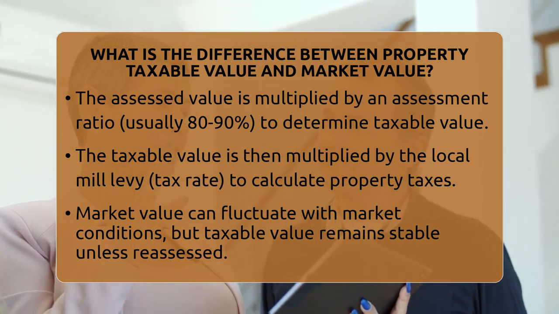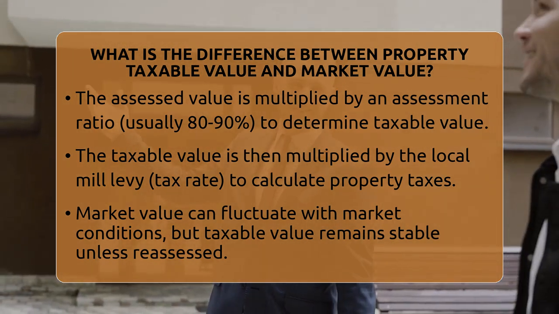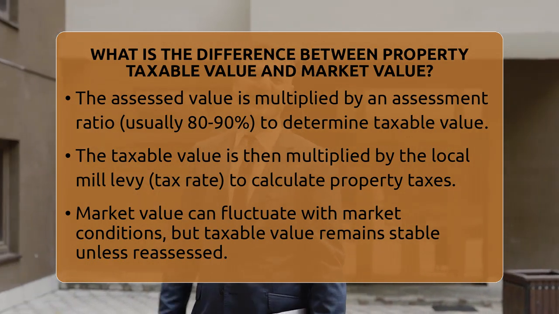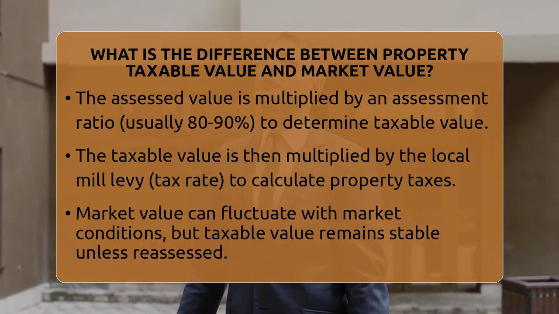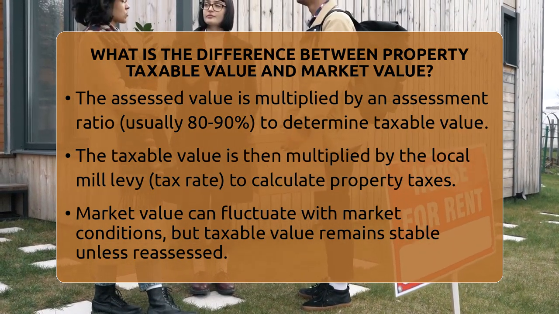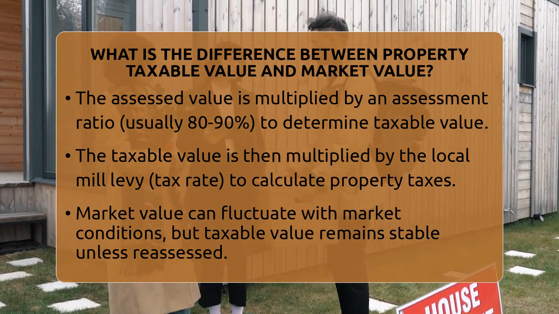Next, the assessed value is multiplied by the local tax rate, called the mill levy, which is expressed in dollars per $1,000 of taxable value. If the mill levy is $9 per $1,000 of taxable value, then the property tax would be calculated on the taxable value. Using our example, the tax would be $50,000 times $9 divided by 1,000, which equals $450.